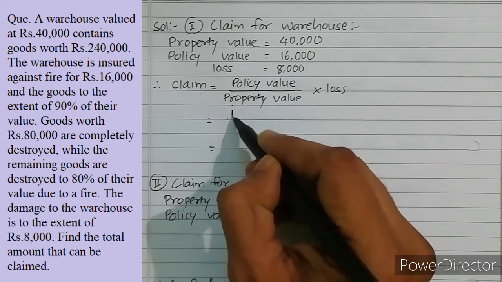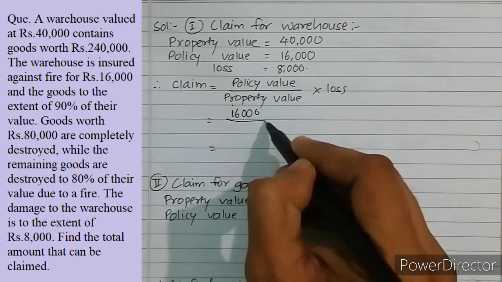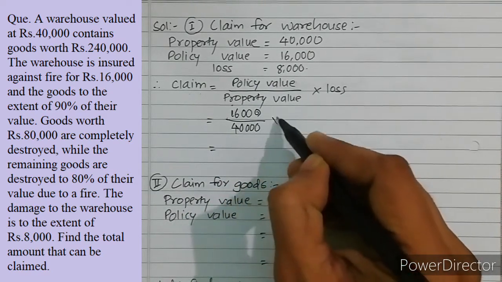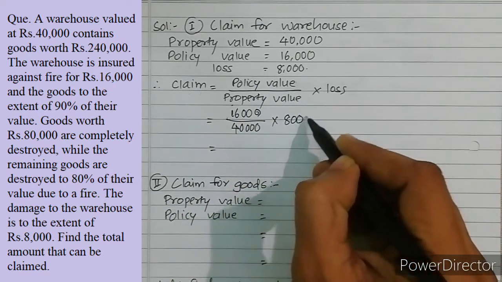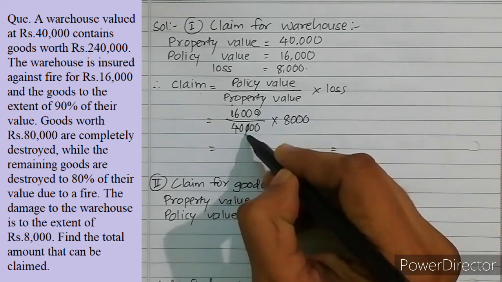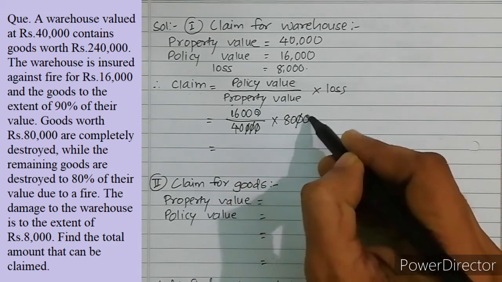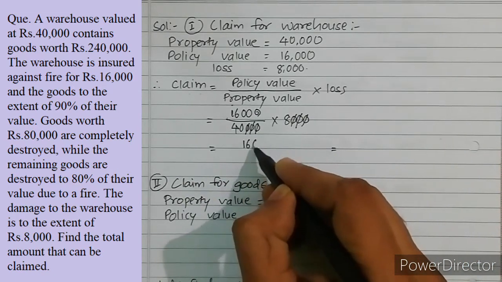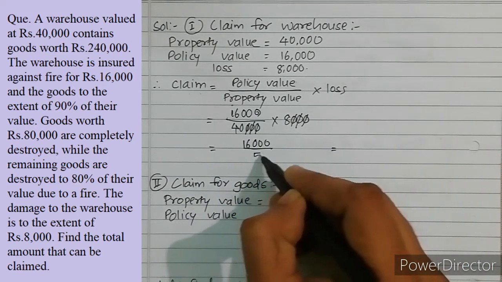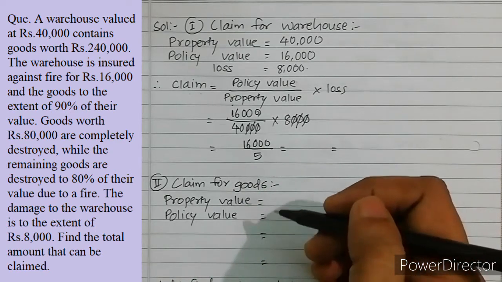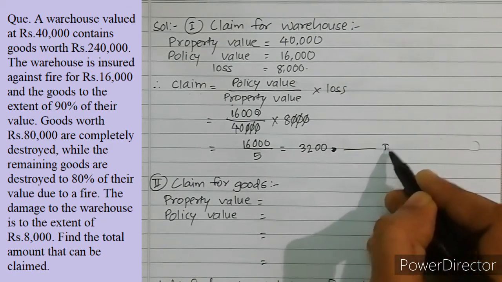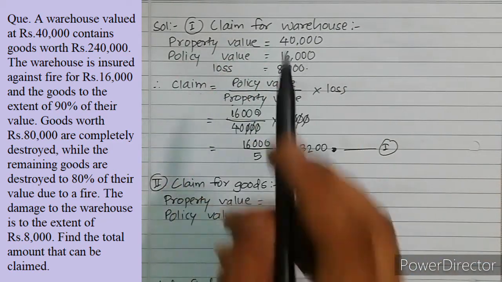So it is 16,000 divided by 40,000 into 8,000. Okay, so you can cancel out these 3 zeros with these 3 zeros. 8 5s are 40, so 16,000 divided by 5, which is equal to 3200. Call this number 1, or you can say claim for the warehouse.